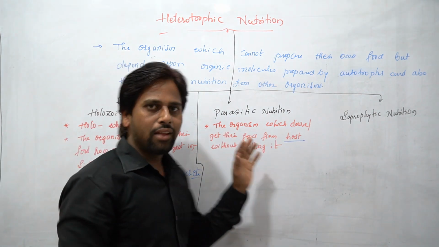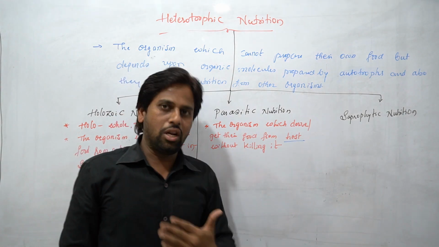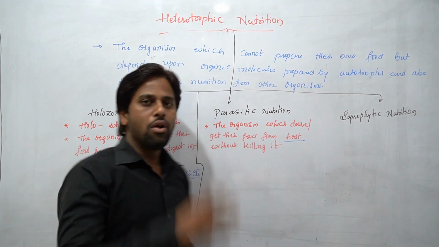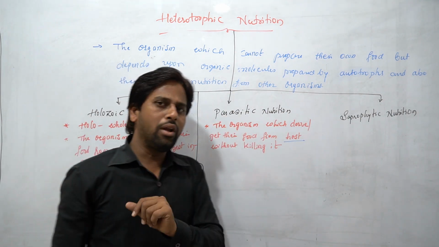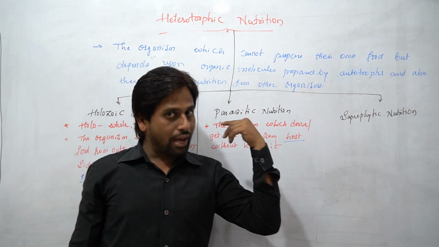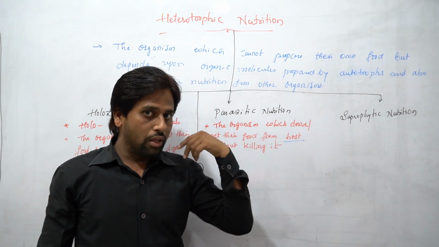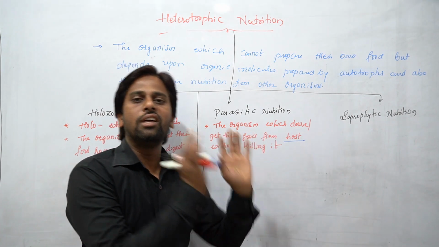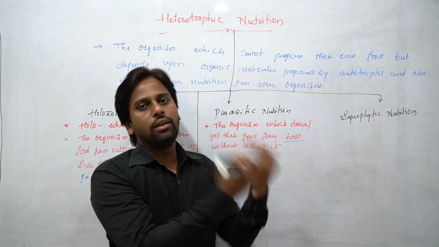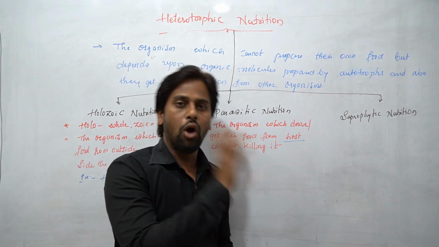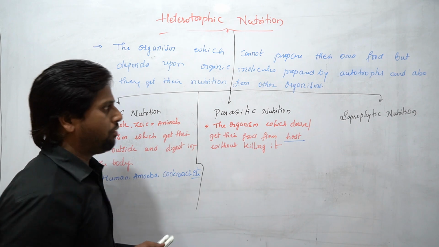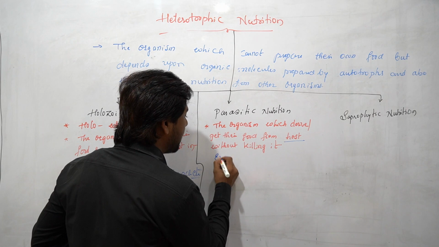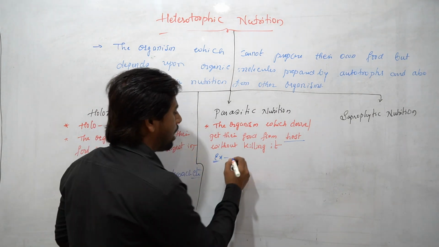So parasitic organisms are those organisms, or that type of nutrition, where the organisms get their food from the host body, from the host organism. And remember one important thing: those organisms will not kill the host body. They simply sit on the body or inside the body, and derive their nutrition without harming the host body. Such type of nutrition is considered parasitic nutrition.